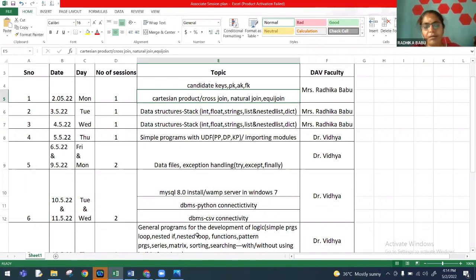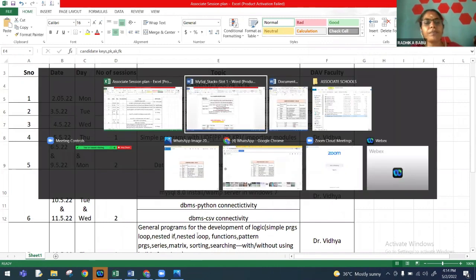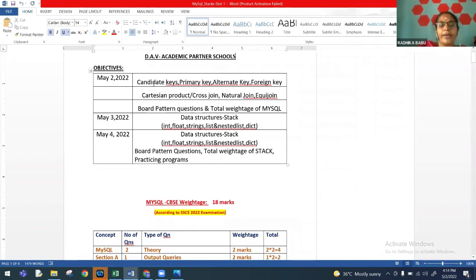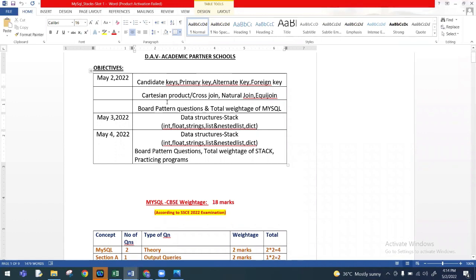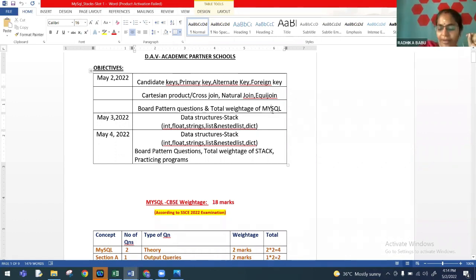So now all these topics are very much included in the revised curriculum as well. So today we will be looking at MySQL's important concepts. The objective of the session is going to be candidate keys. We are going to discuss different keys: primary key, alternate key, foreign key, and Cartesian product, which is otherwise called cross join, natural join, and equi join. We will also be discussing today how the questions will be tested in the board examination under this particular concept, and the total weightage of MySQL.